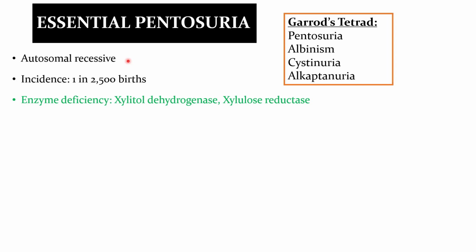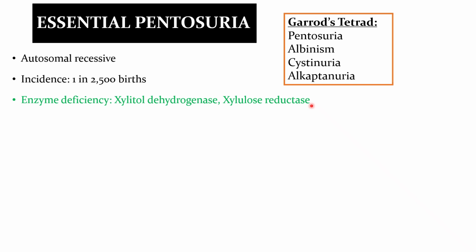Enzyme deficiency in this disorder is xylitol dehydrogenase or xylulose reductase. What are the functions of these enzymes? These enzymes help in metabolism of xylulose. If these enzymes are deficient, then xylulose gets accumulated inside our body.